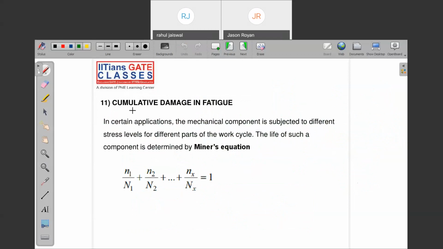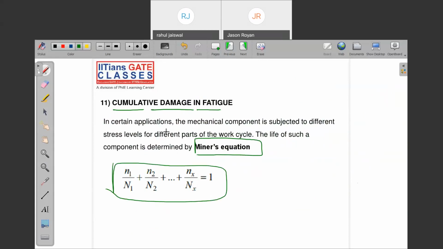Now note down one more thing, the last point in this chapter: cumulative damage in fatigue. Whenever a component is subjected to different cycles for different amounts of loading condition, we are going to use Miner's equation. What is the Miner equation? N1 by N1, N2 by N2. Note down this equation. In certain applications, the mechanical component is subjected to different stress levels for different parts of the work cycle. Are you getting what I'm saying? Let me explain.